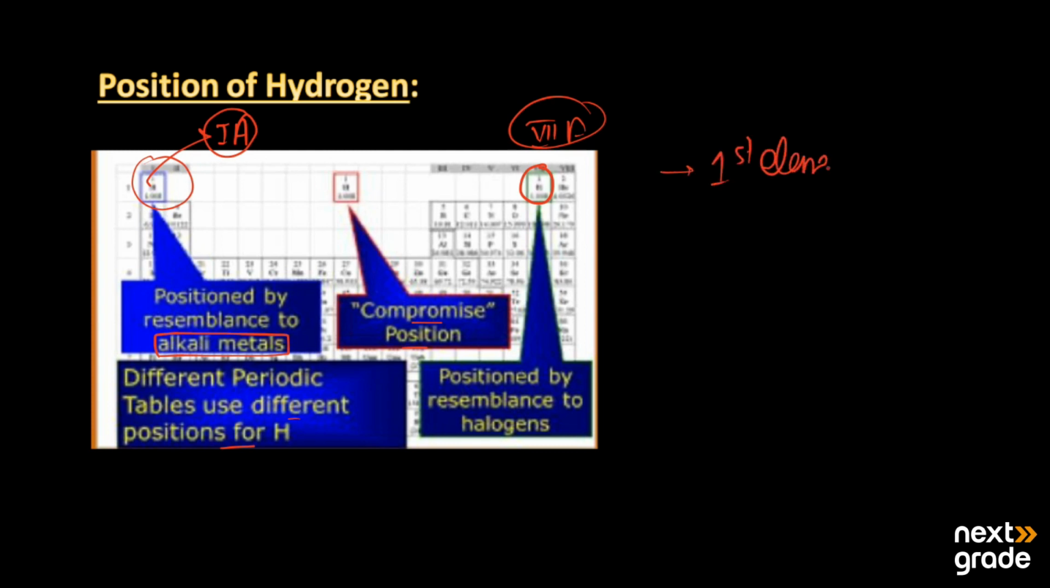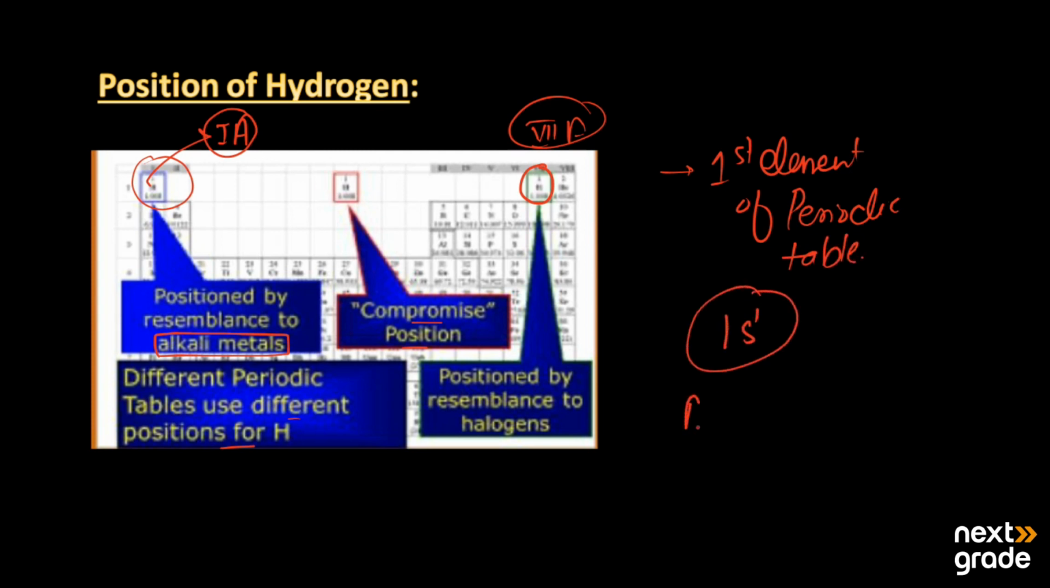But the most suitable was the first element of the periodic table, and its electronic configuration is 1s1. It contains one electron and it has been placed at the top of the alkali metals. So this was a simple explanation about the position of hydrogen in the periodic table.